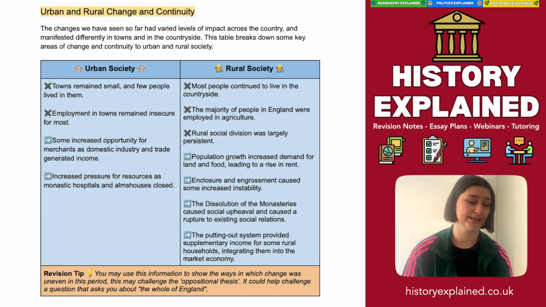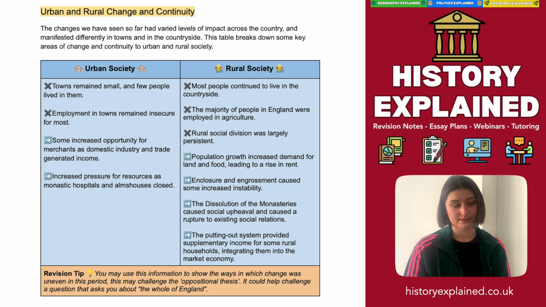When it comes to rural societies, the majority of people still lived in the countryside. The majority of people in England were still employed in agriculture, and rural social division was still persistent. Now, under Henry VIII, we do see some changes. Population growth increased demand for land and food, leading to rises in rent, good for the landlords, not great for the people. We also see enclosure and engrossment cause some increased instability. We also see the dissolution of the monasteries causing major social upheaval, and the putting out system providing some supplementary income for those in rural households.